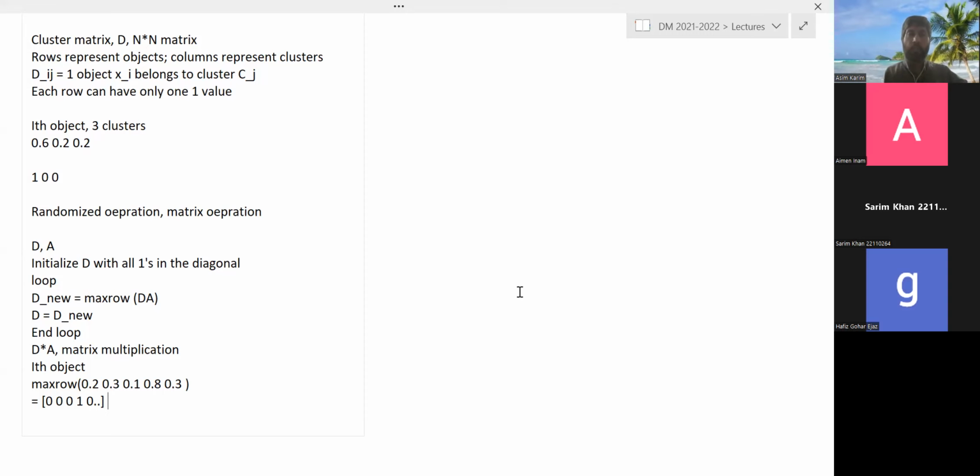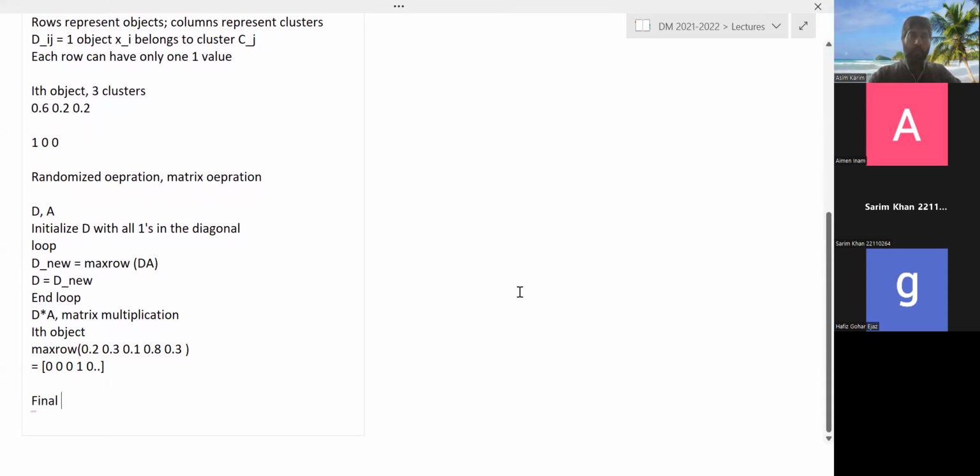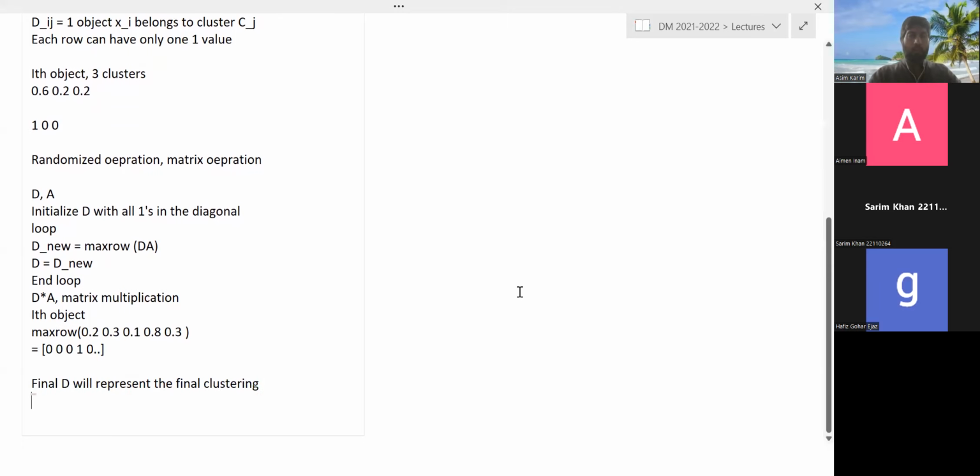And then we repeat this process until there is no change in the D, which means that we have converged and we are done with the clustering. So once you have converged, the final D will represent the final clustering. So how? You just look at each column.